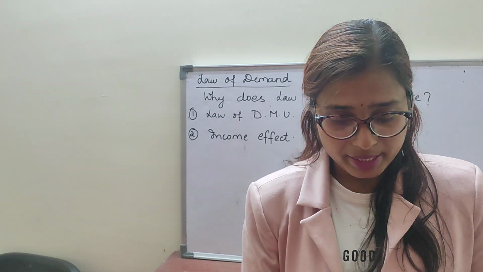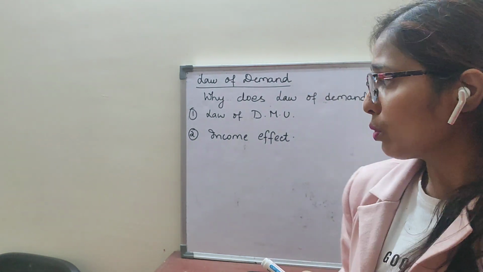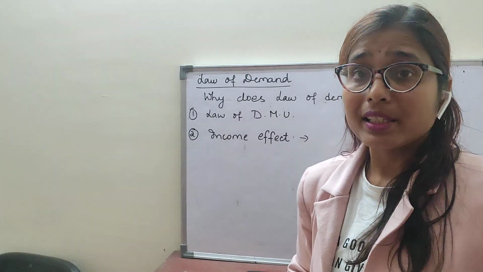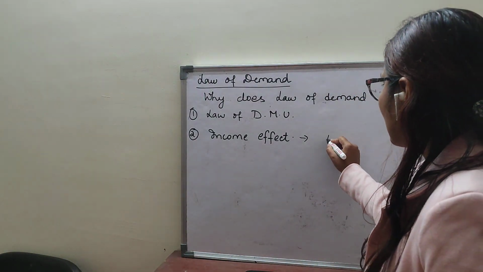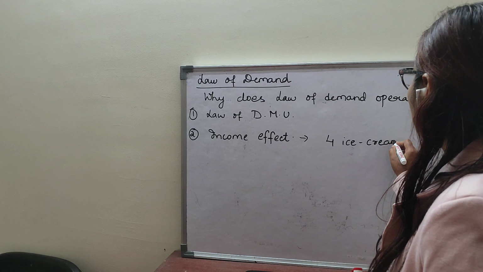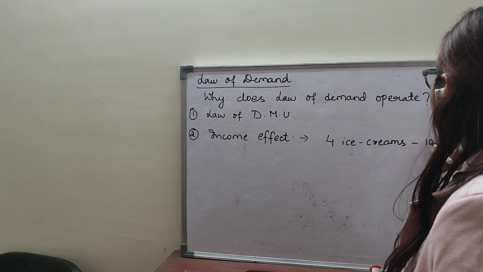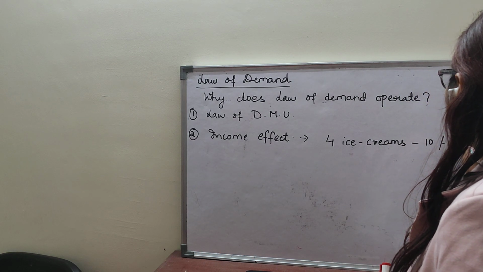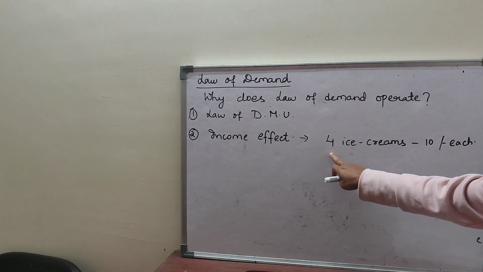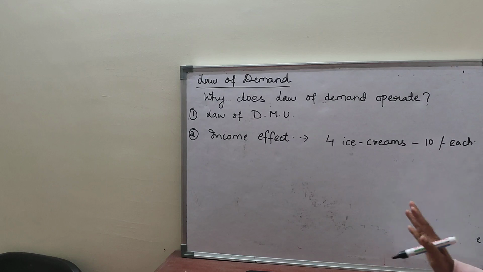Suppose I am giving you one example. Suppose you went to the market and you thought to buy ice cream. You thought of buying 4 ice creams at the rate of rupees 10 each. Okay? Now, how much do you have to pay? 40 rupees. Clear? 40 rupees you have to pay for the 4 ice creams.